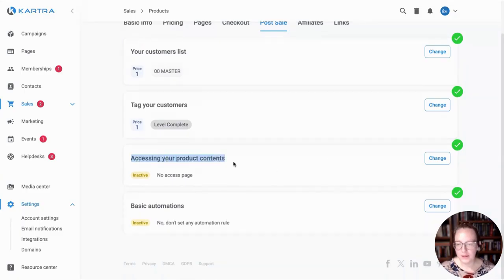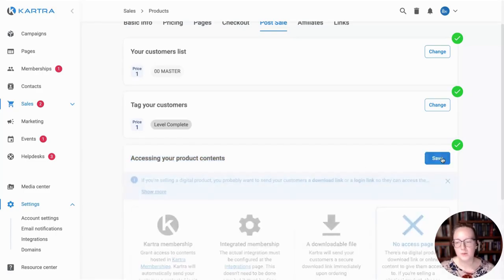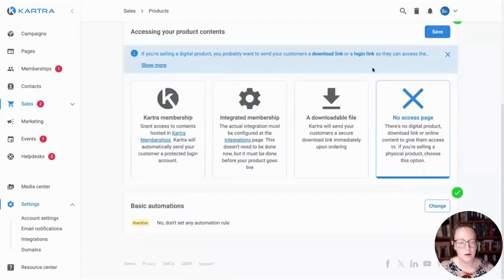And then accessing your product content. So this is actually reflective of that first choice we made at the very beginning of setting up this product, where we were looking at that first page and saying, are we going to give access to a membership? Will we send a digital product? And we said that there was going to be no access page. This is what that setting is. So if you wanted to change it, there you go.